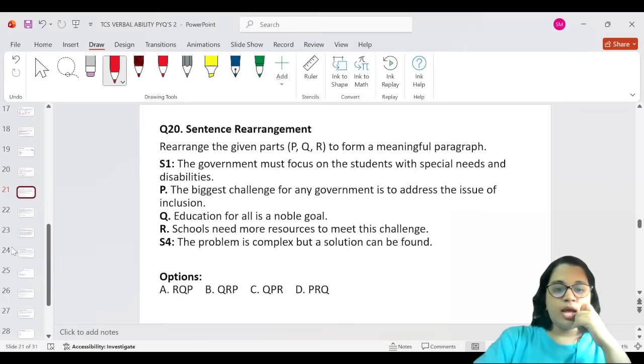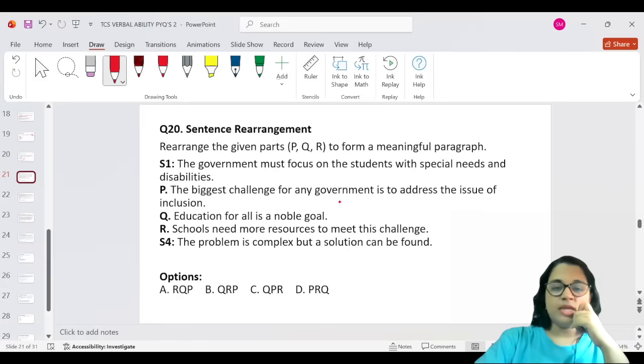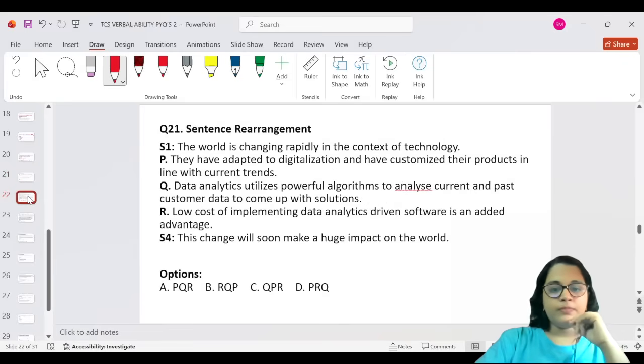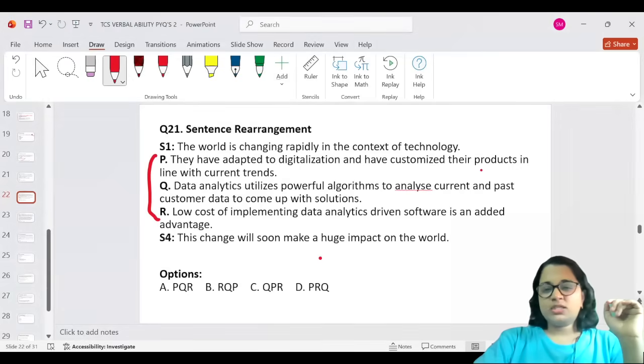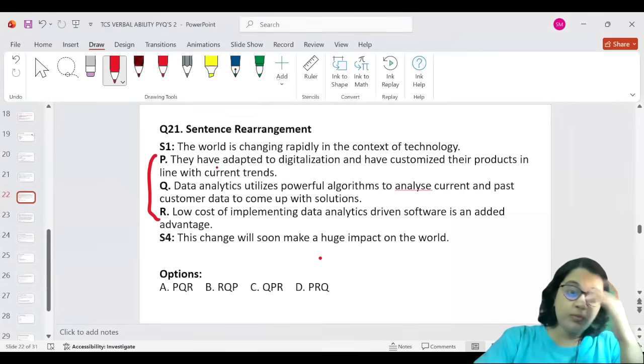And here we have another sentence. I think we already came across this one, it's repeating. So let's just go to the next one. Yes, this is a different one. Let's read this one. The world is changing rapidly in the context of technology. They have adapted to digitalization and have customized their products in line with the current trends.